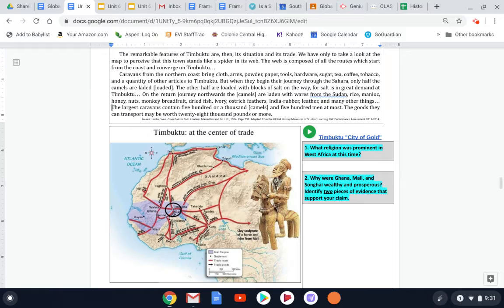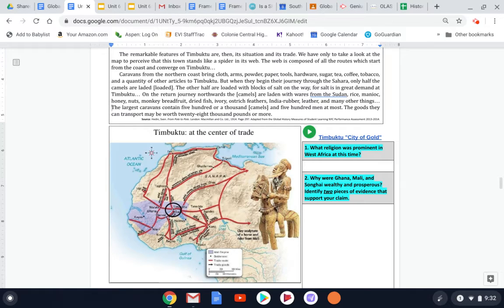The other half are loaded with blocks of salt on the way, for salt is in great demand at Timbuktu. On the return journey northwards, the camels are laden, or loaded, with wares from the Sudan: rice, manioc, honey, nuts, monkey breadfruit, dried fish, ivory, ostrich feathers, India rubber.